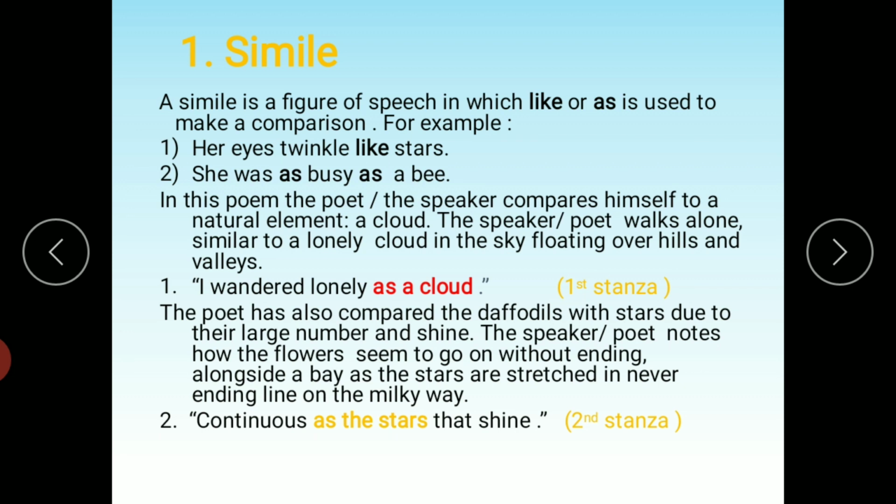And the poet has used a comparative word. And what is the comparative word that the poet has used? Continuous as the stars that shine. This is an example of simile, and the poet has used simile in the poem.